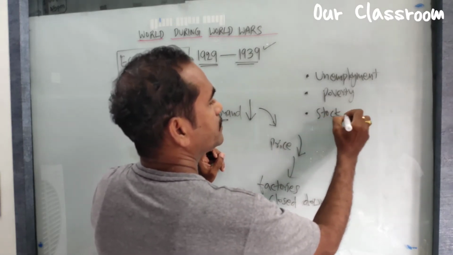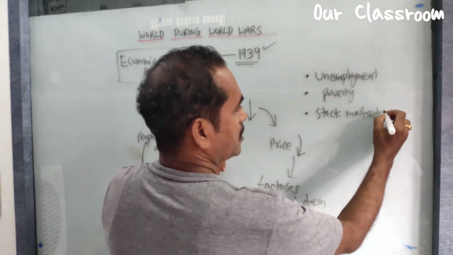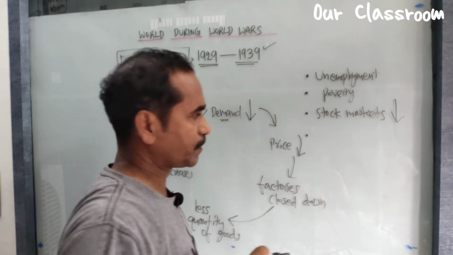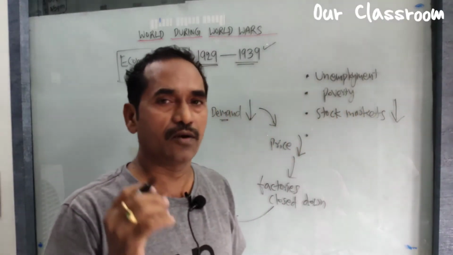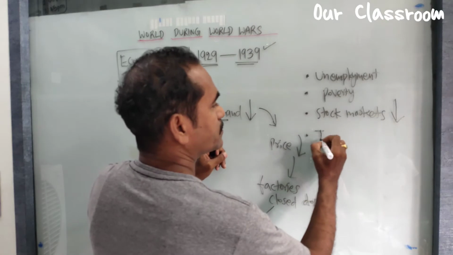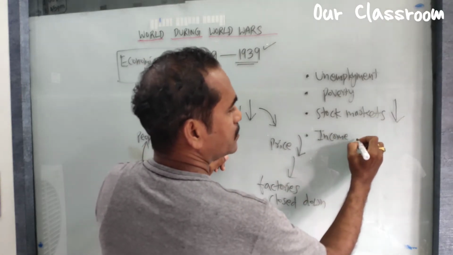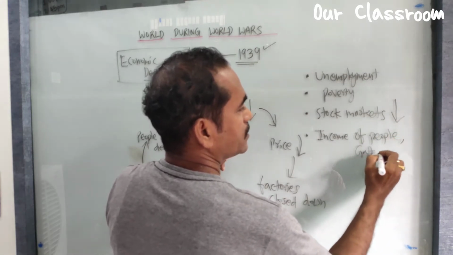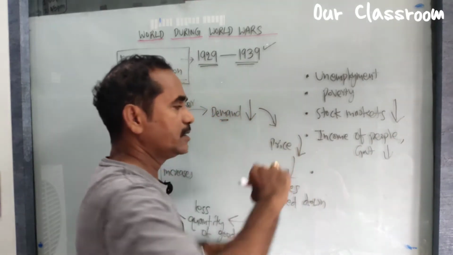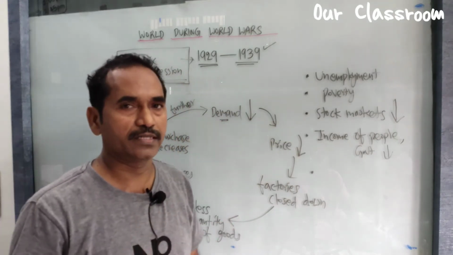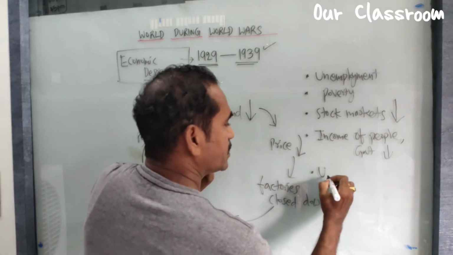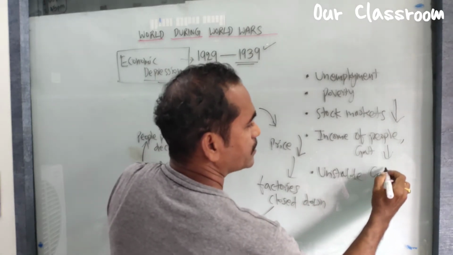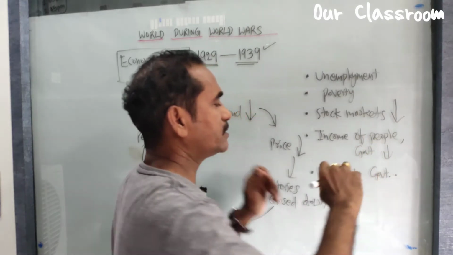The income of people as well as government decreases, and we see unstable governments in the country.